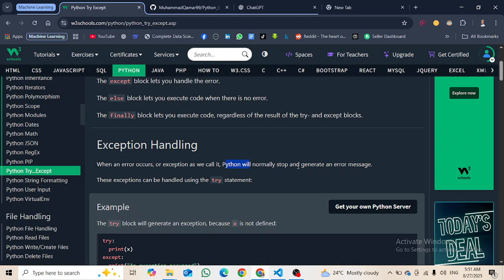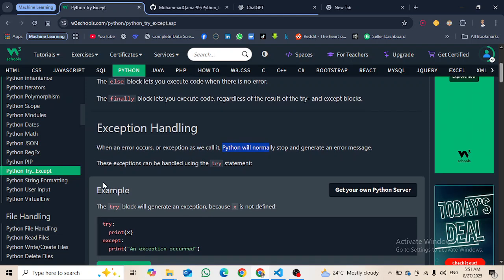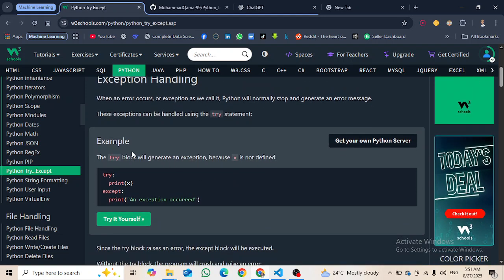Python will normally stop and generate an error, as we have seen so many times in the tutorials, right? These exceptions can be handled using the try statement. The try block will generate an exception because x is not defined.